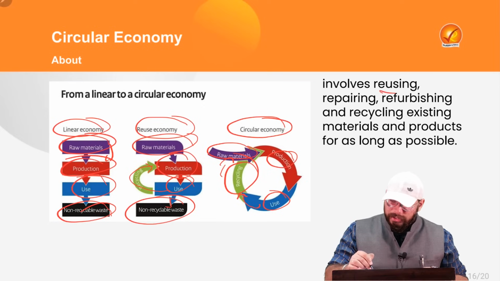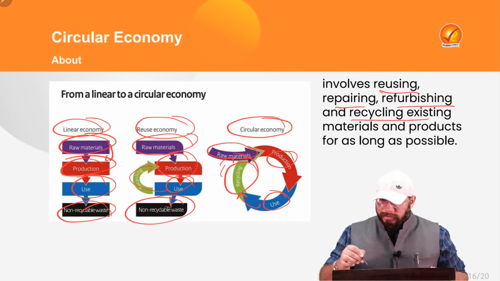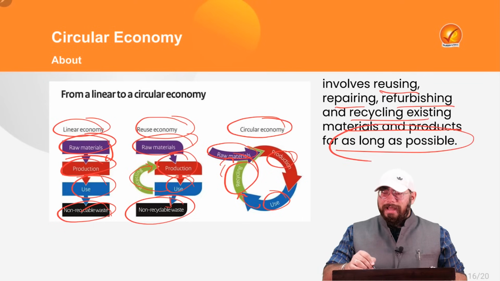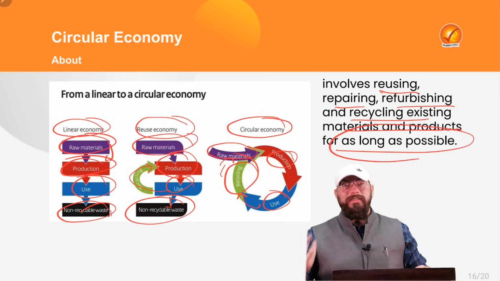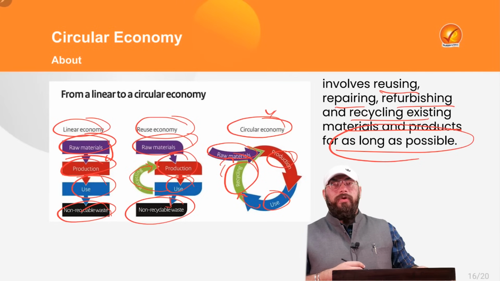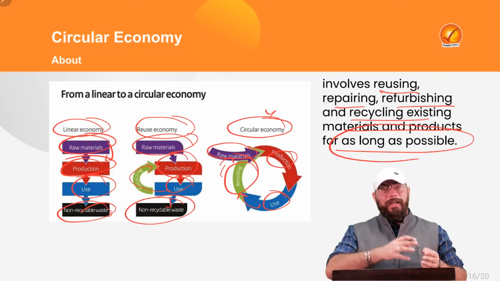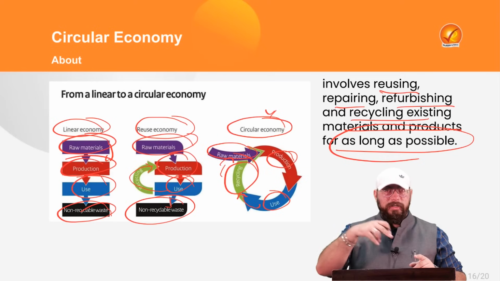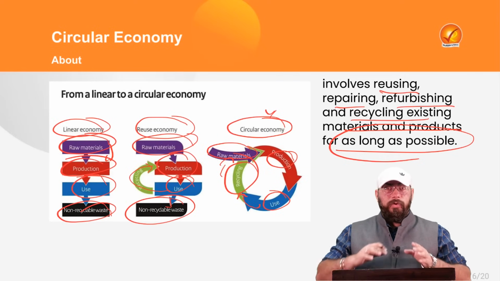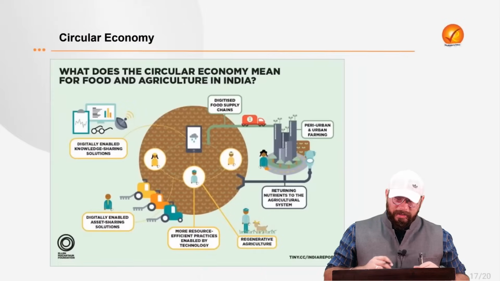So what are the words used? Reusing, repairing, refurbishing, and recycling the existing materials and products for as long as possible, increasing the durability of those products, is what we call circular economy, where what goes in comes out and again goes in order to come out. A circular dimension is created, right? I hope that is very, very clear to all of you.